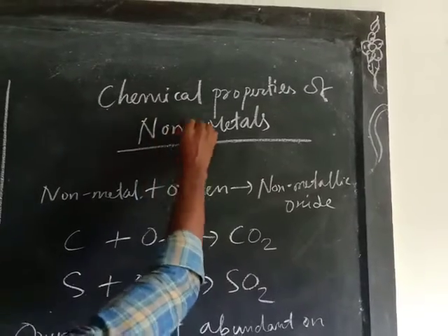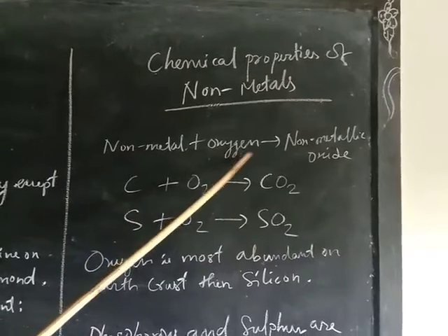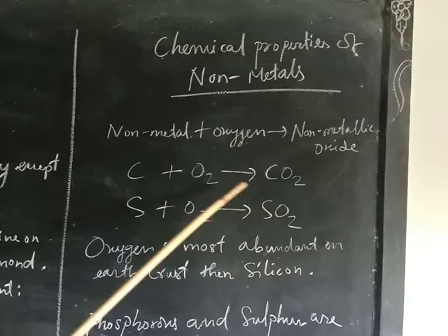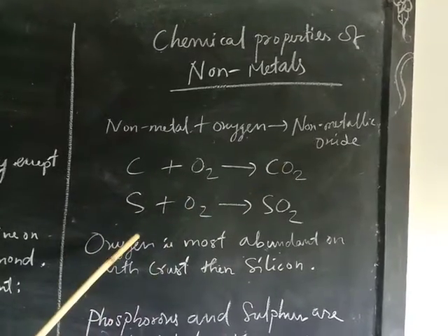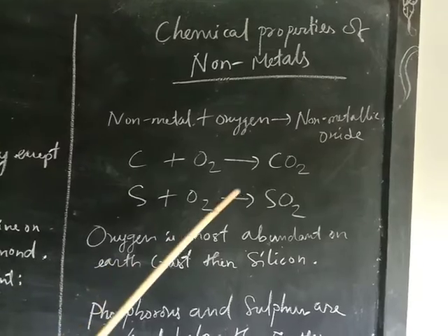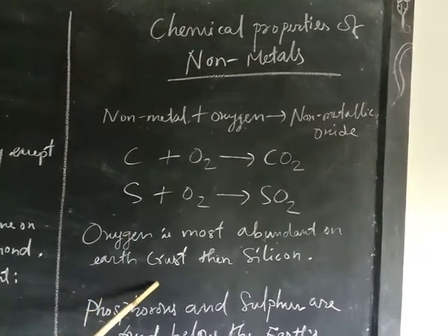Chemical properties of non-metals. Non-metal plus oxygen, you will get non-metallic oxide. For example, carbon plus oxygen, carbon dioxide. Carbon dioxide is a gas. Sulfur plus oxygen, sulfur dioxide. It is a gas.